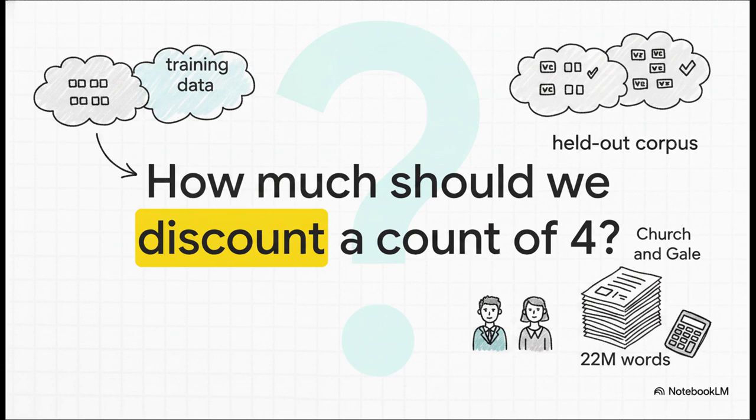Well, to figure this out, Church and Gale set up this massive, super clever experiment. First, they built a bigram grammar from 22 million words of AP Newswire text. Then, they took a completely separate, held-out corpus of another 22 million words, and they just checked the real-world counts of those exact same bigrams.